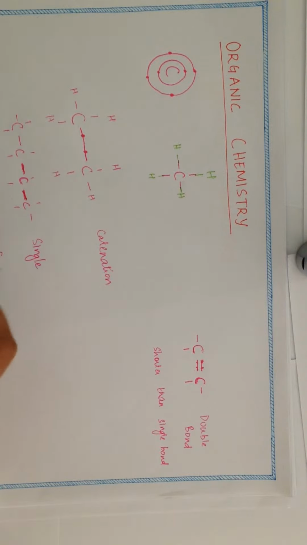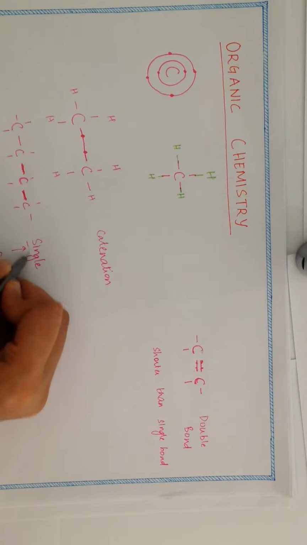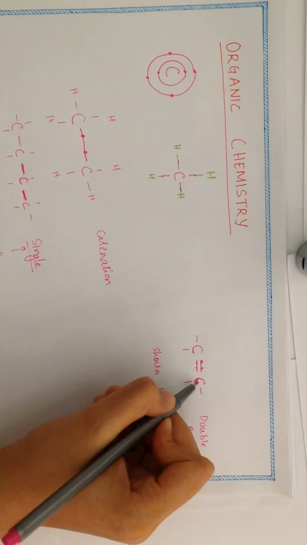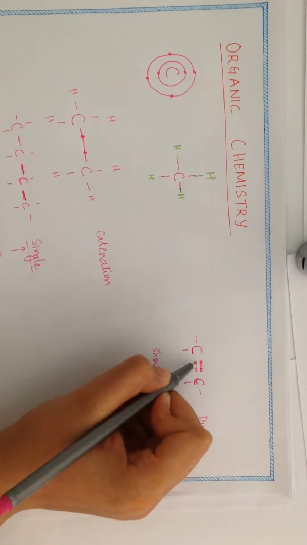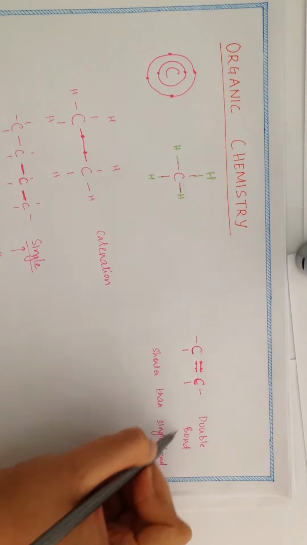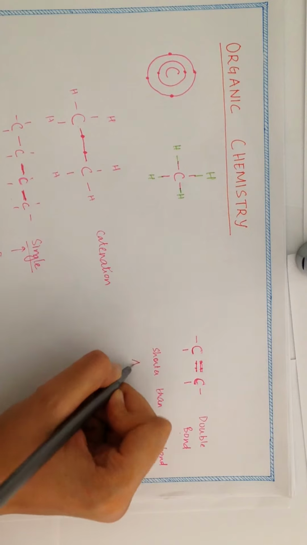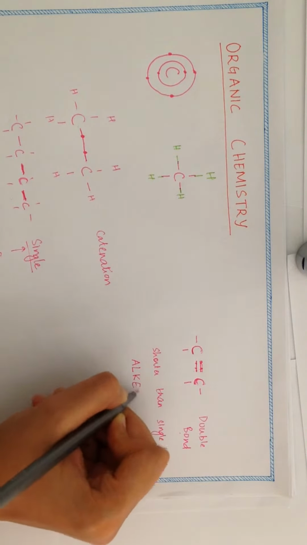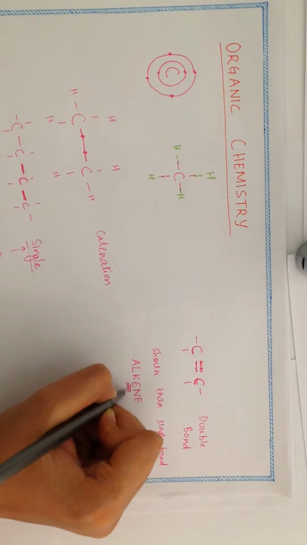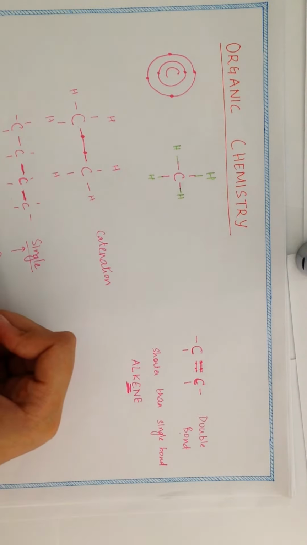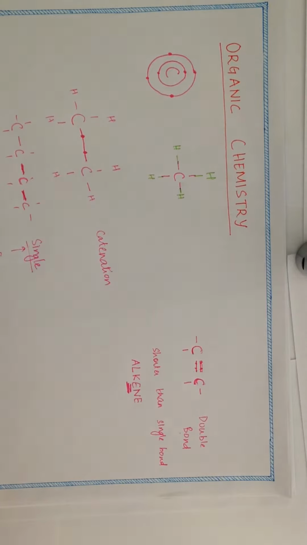A means one, so it is a single bond. When you have 2 carbons holding 2 hands with each other, giving rise to a double bond in an open chain, this is called an alkene. So alkene is for a double bond, alkane is for a single bond.